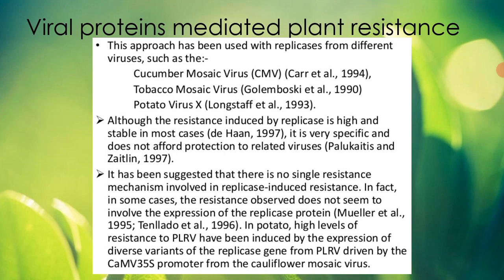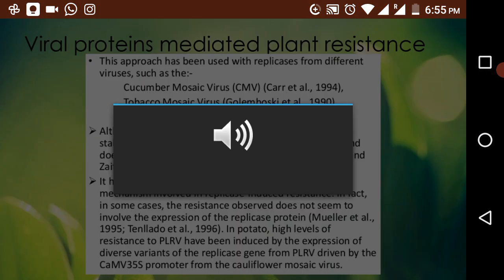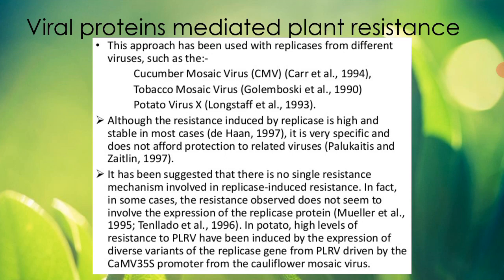That means the replicase from the potato virus can only give resistance to the potato plant, and only against that potato virus. It will not provide resistance to any other plant or any other virus type, and therefore it is a very specific type of resistance. Although it is very effective and very beneficial for the host plant.